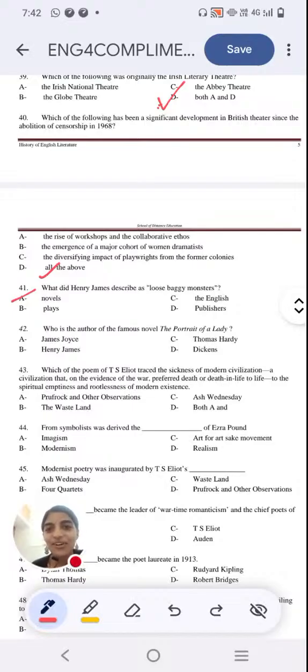Next question, who is the author of the famous novel The Portrait of a Lady? Option A, James Joyce. Option B, Henry James. Option C, Thomas Hardy. Option D, Charles Dickens. It's The Portrait of a Lady. Who wrote the work?